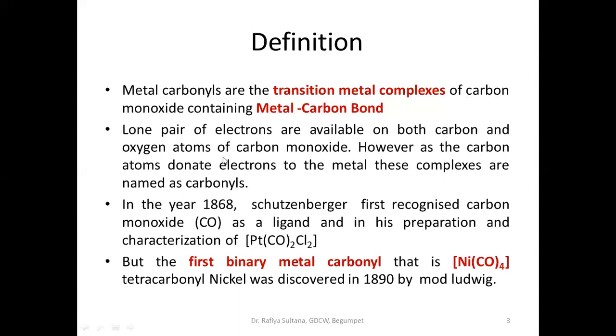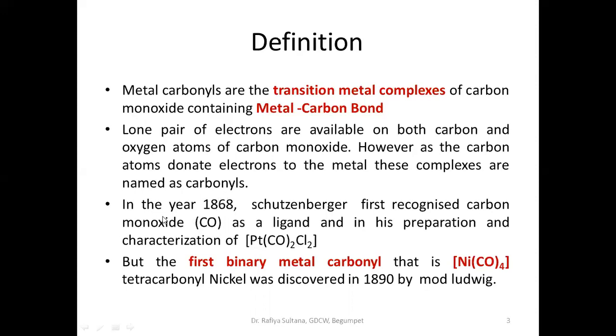Now we all know the structure of carbon monoxide. If you do not know, just write it on a paper. This is your homework. First write the structure of carbon monoxide. If you see the structure of carbon monoxide, there are lone pairs of electrons available on both carbon as well as oxygen. However, as the carbon atom donates electrons to the central metal, these complexes are known as carbonyls.